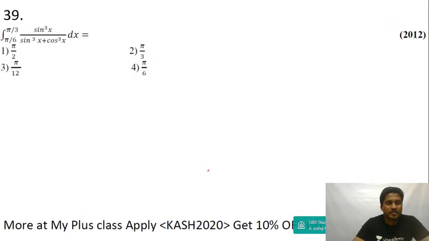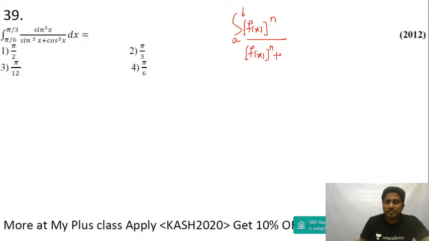Alright, guys, let's move to the next question. Just now I taught you guys, we have done this. Limit is a to b, f of x to the power of n divided by f of x to the power of n plus f of pi by 2 minus x whole power n.